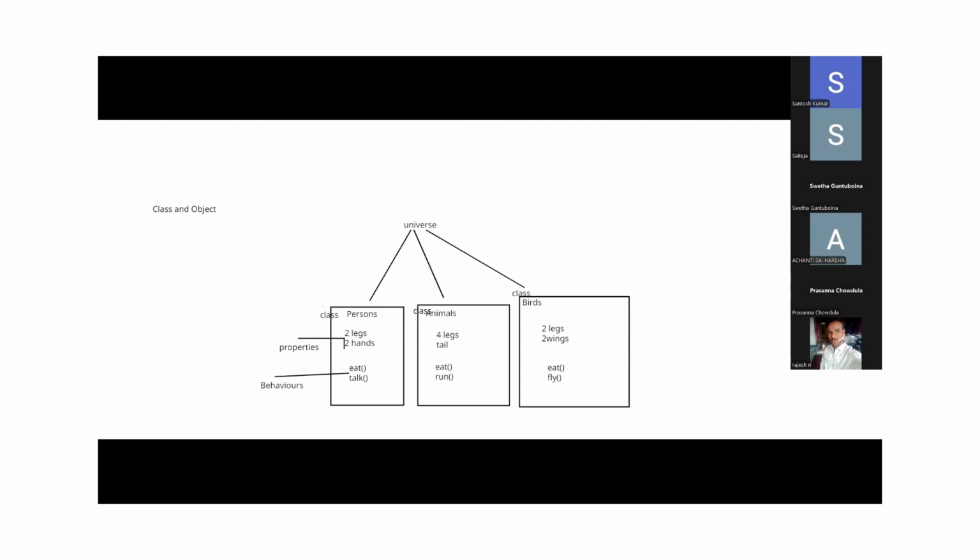Let me take one more example, guys. We have one famous author who has written a book. He wants to sell his books. For that, first of all, he has to design and write the book.